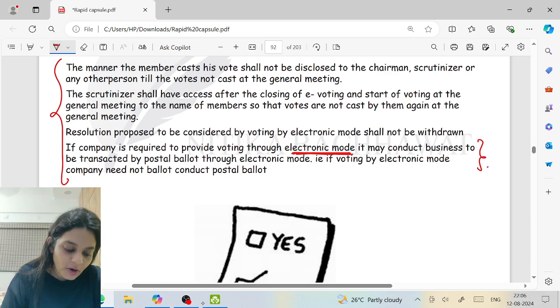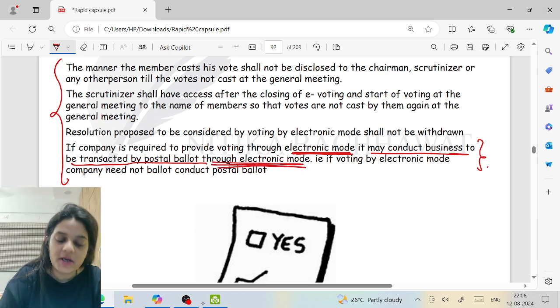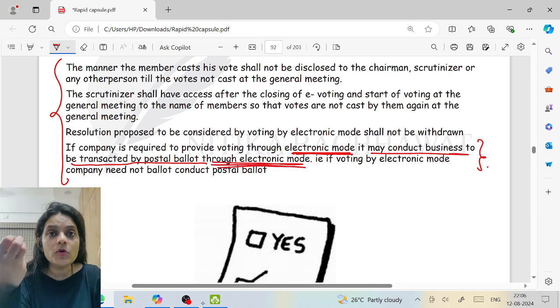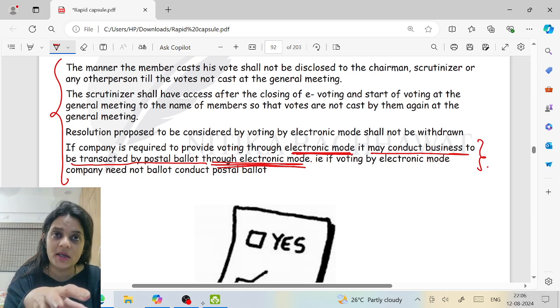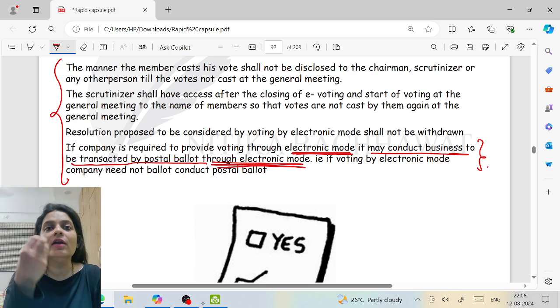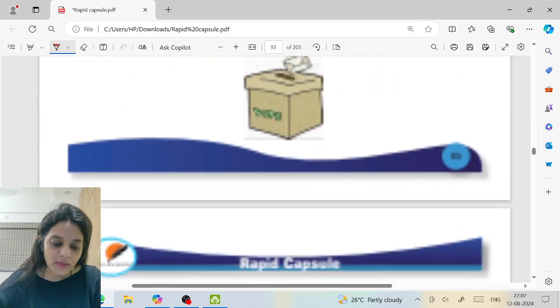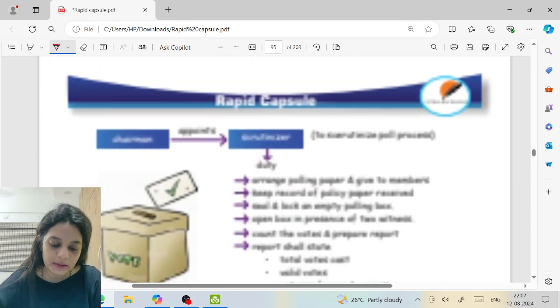Then for business to be transacted by postal ballot, it may conduct it through electronic mode only. Concept of postal ballot is also let the members vote from home. Concept of electronic voting is also the same. If a company is giving an option to vote electronically, then company need not conduct the voting through postal ballot. This is what this statement means. Now, how is the postal ballot conducted?